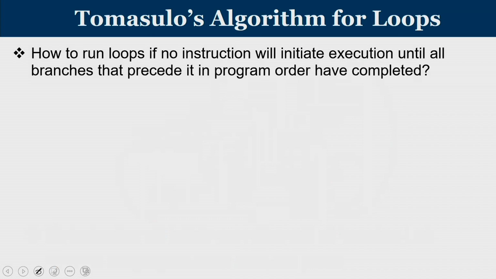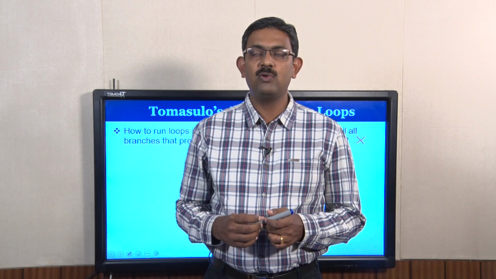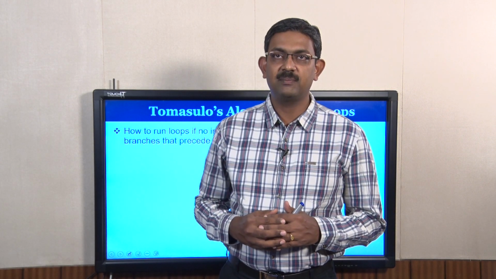The Tomasulo's algorithm for loops. So, when you have loops, how do you run a loop if no instruction will initiate execution until all branches that precede it in the program order have completed? This is a very tough condition to satisfy, because generally when you have a loop, we have seen in compiler scheduling that adjacent iterations of the loop are unrolled, such that we are not waiting for the instructions in the previous iteration to complete. So, unrolling the loop is a very common approach used to improve the performance of the instruction pipeline.